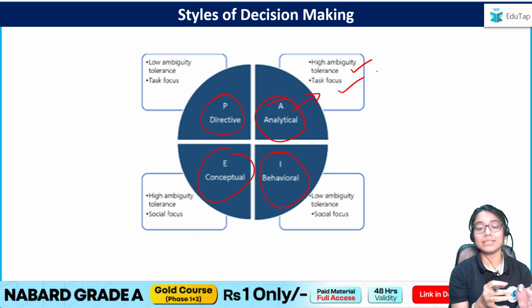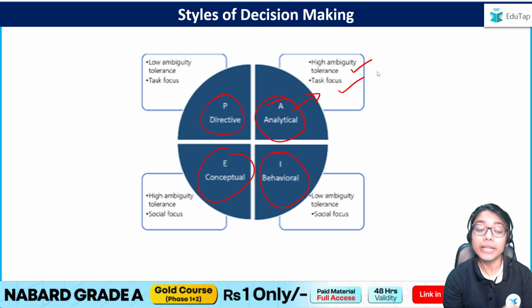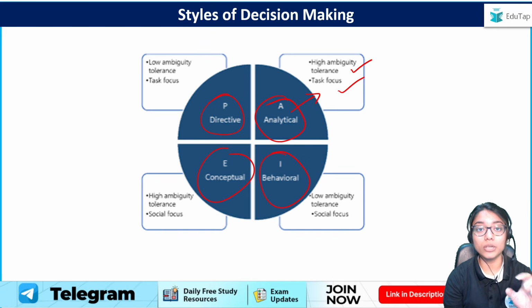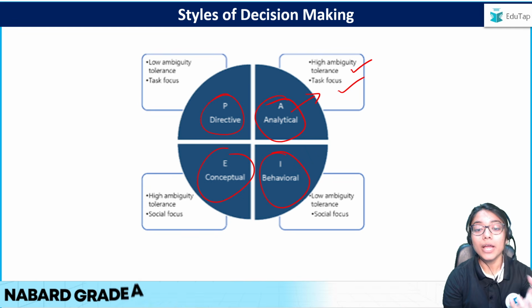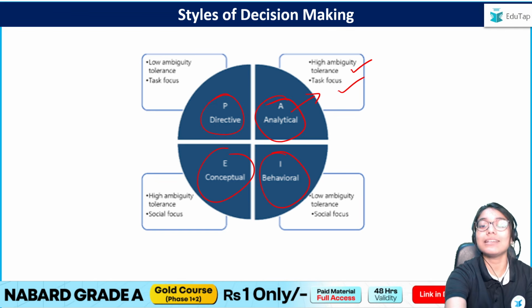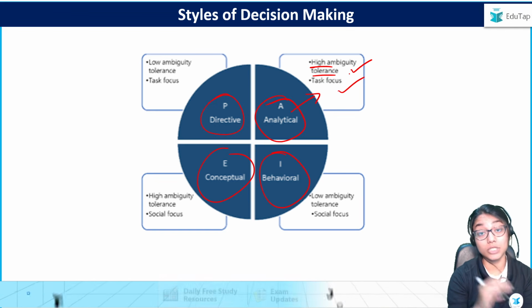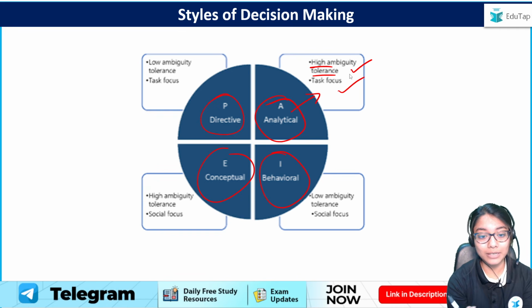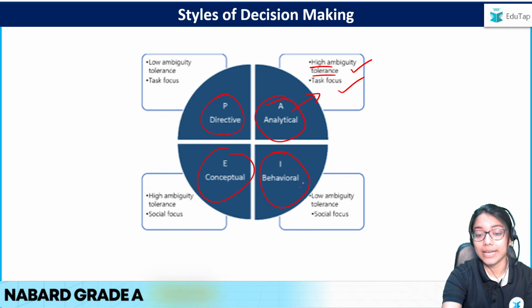Your focus is on the task, yes, but since you are very analytical, even if I just give you a random thing or just give you a vague statement, you can analyze that statement on your own and get the work done. So that is why high ambiguity tolerance, because you can analyze things on your own. Right? Then we have the behavioral style.